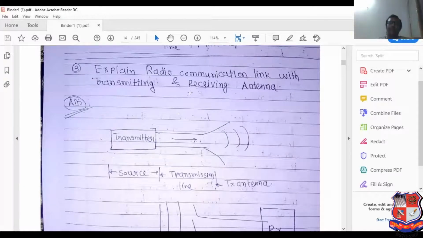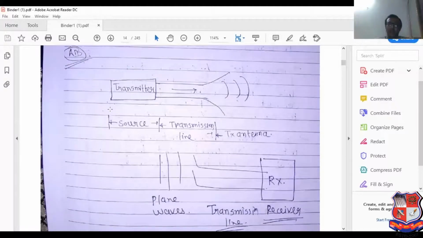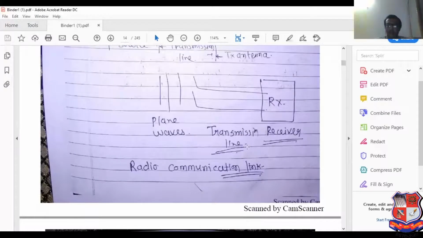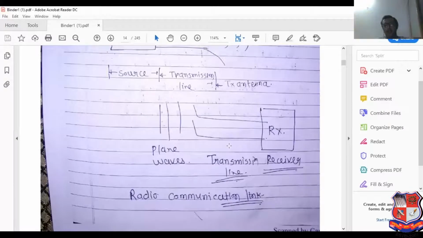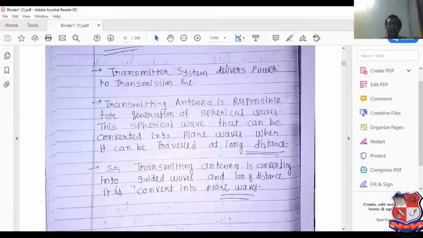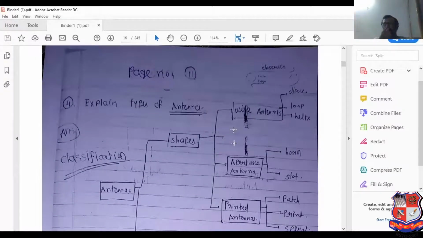Now it is known as radio communication link with transmitting and receiving antenna. It is source, it is transmitting antenna, it is receiving antenna. See this. These are the components of the radio communication link: transmission line, transmitting antenna, plane wave, transmission line, and receiver. It is the concept of radio communication link. Now, see these are the different types of antenna: wire antenna, dipole, loop, helix, aperture antenna, horn and slot.